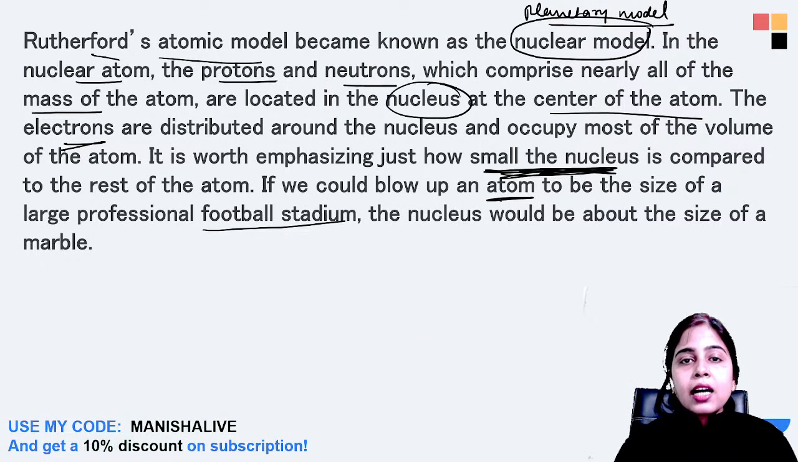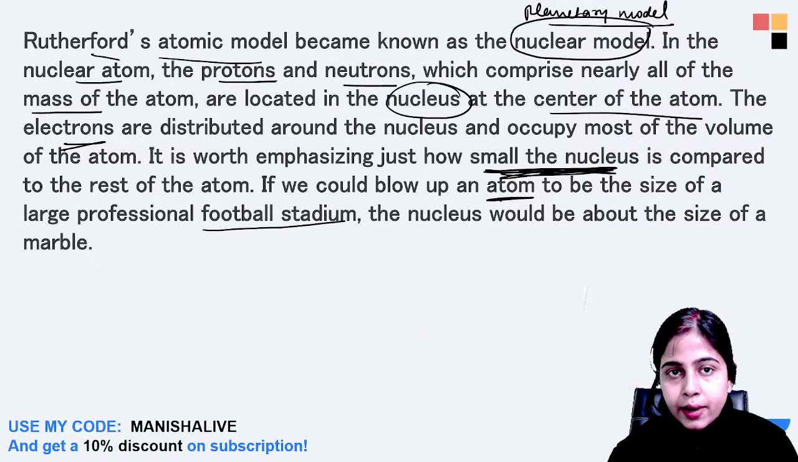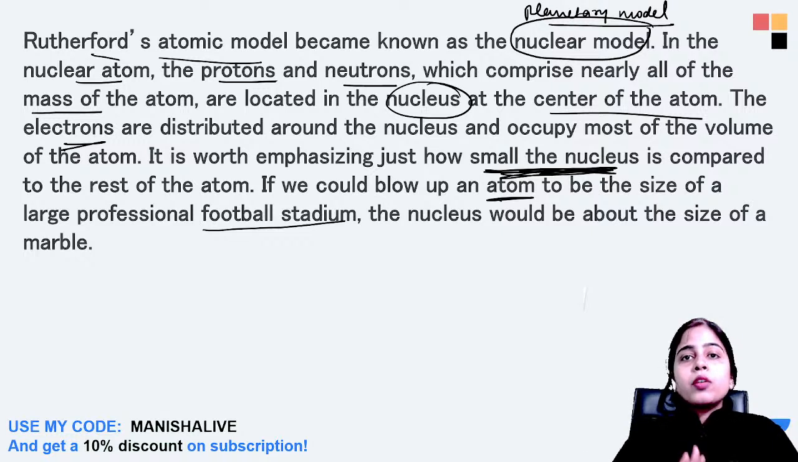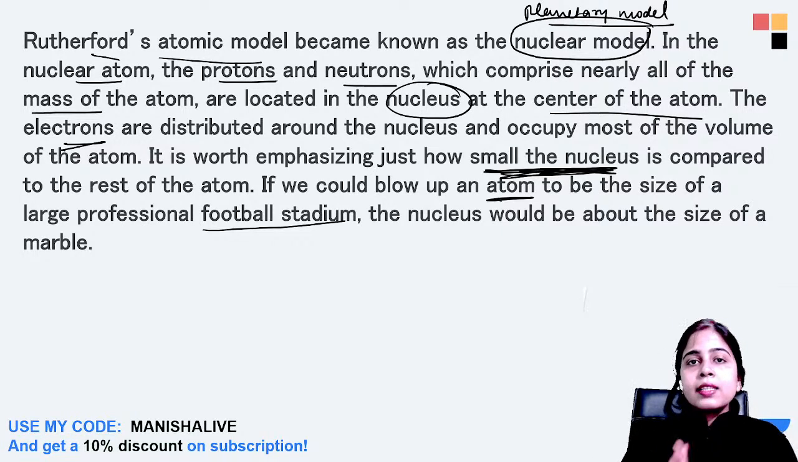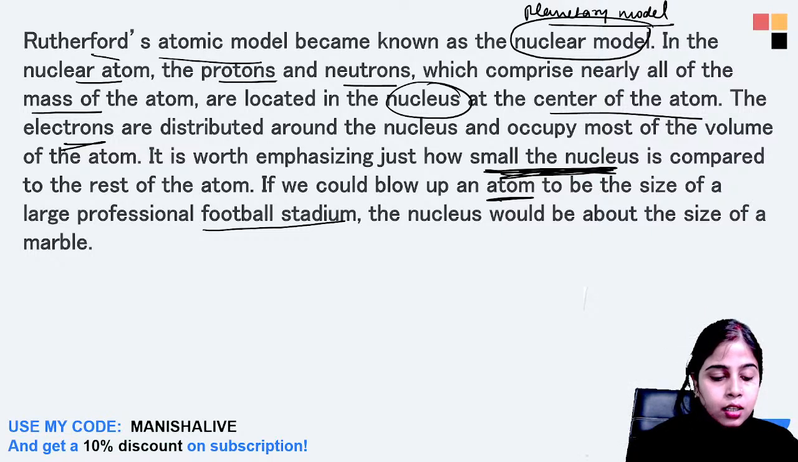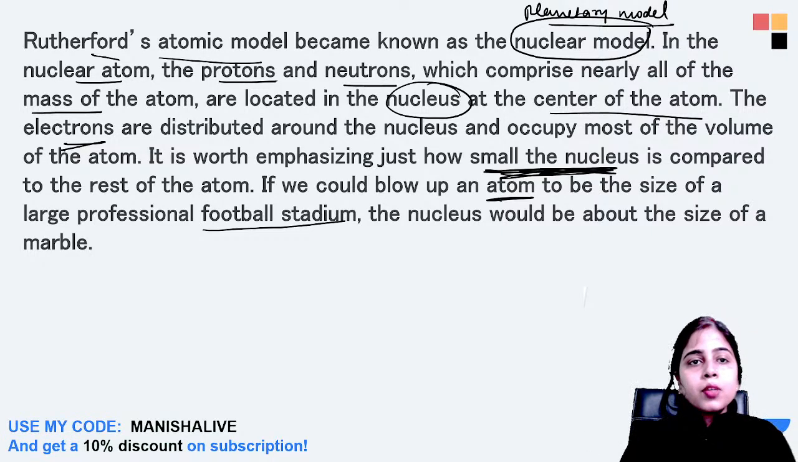Okay, so let's have a quick recap of what we learned in the previous class. So the previous class was all about Rutherford's experiment and what were the postulates given by Rutherford. So Rutherford model, in some books it will be given as the nuclear model, in some books the planetary model.